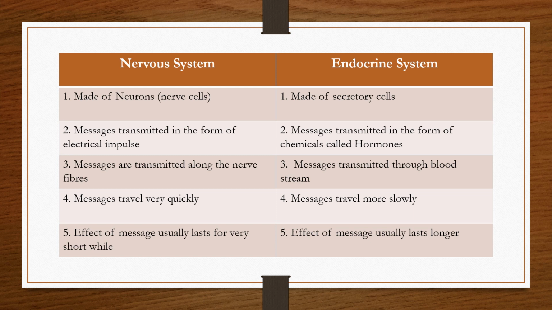Whereas in the endocrine system, the effect of the messages is much longer. So if a person has an excess of growth hormone, the person develops into a giant, that is a long time effect, and sometimes it's even an irreversible effect. So these are the major differences between the nervous system and the endocrine system.